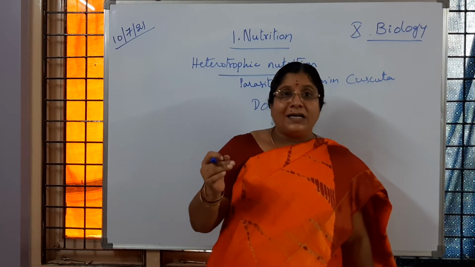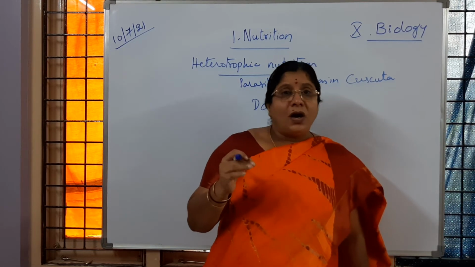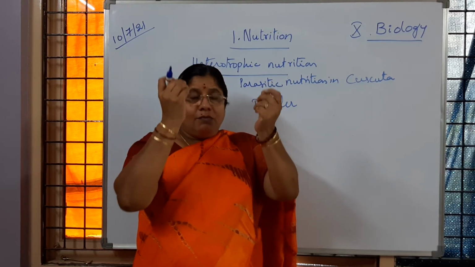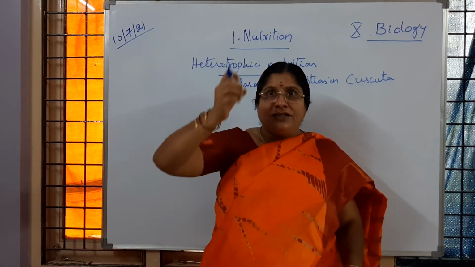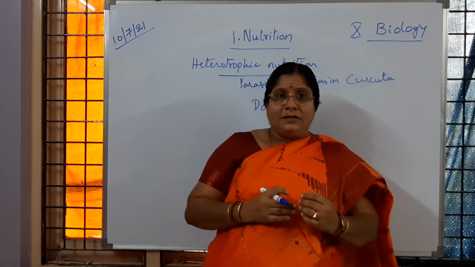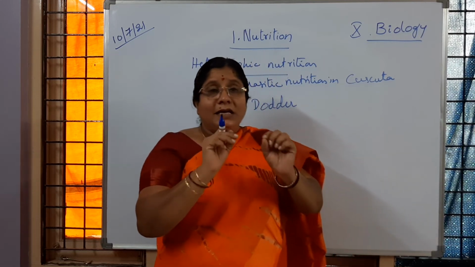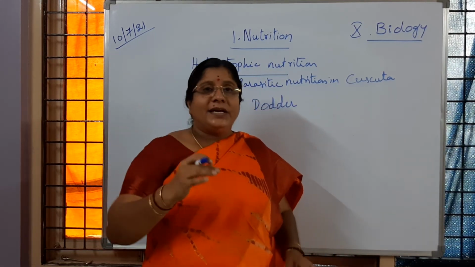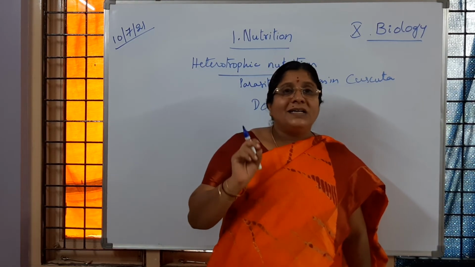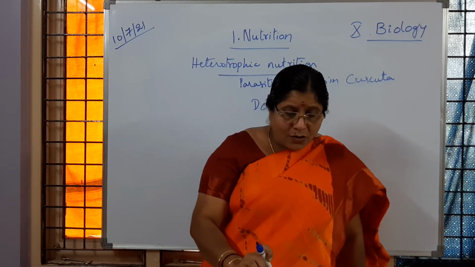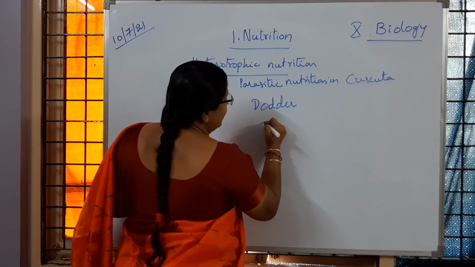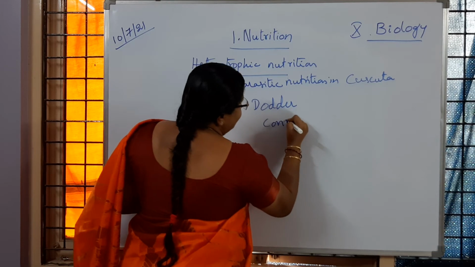Suppose you go to any park or any temple, you will observe very fine golden-colored, thread-like structures entangled on the plants, on the trees. These entangled structures which we can observe, brown in color, are nothing but Cuscuta plants. Is it clear to children? Now, the Dodder plant belongs to the family Convolvulaceae.